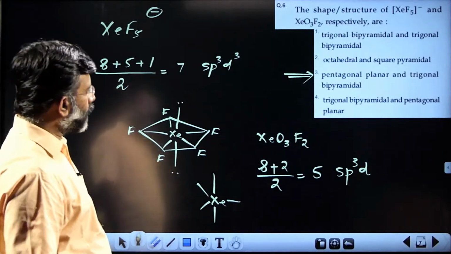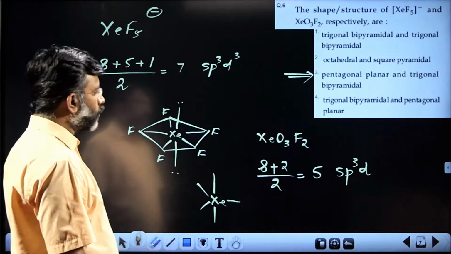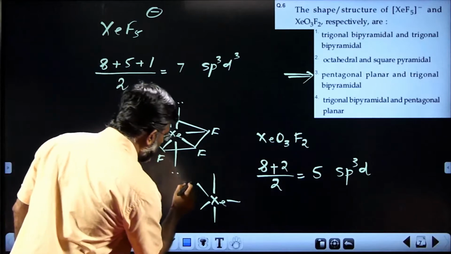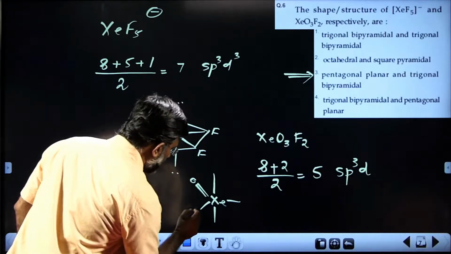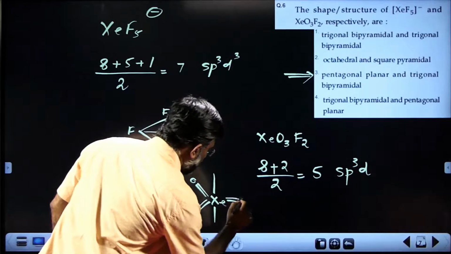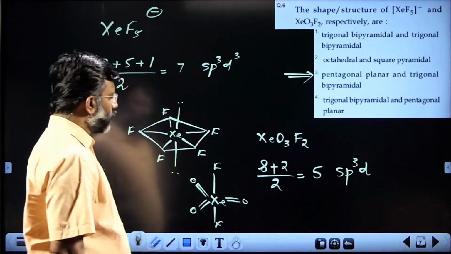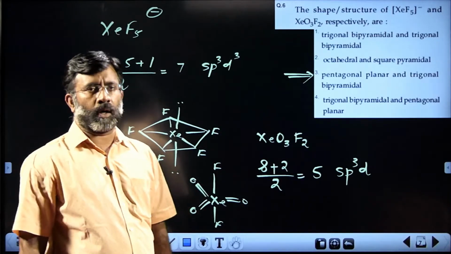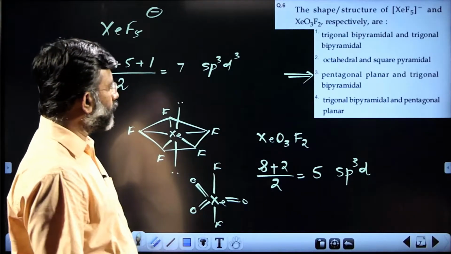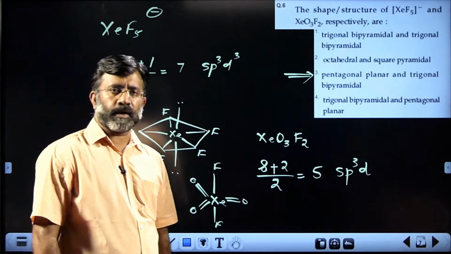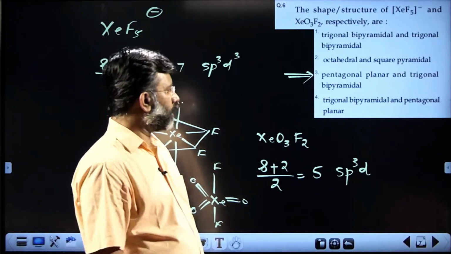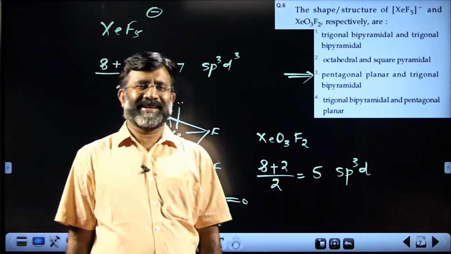And there are 3 oxygen and 2 fluorine. It will go for divalent oxygen, divalent oxygen, divalent oxygen, and fluorines coming like this, which goes for trigonal bipyramidal geometry, and hence the answer is option 3. Next question.